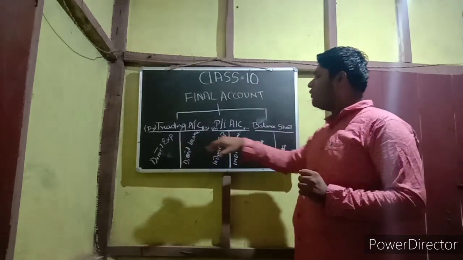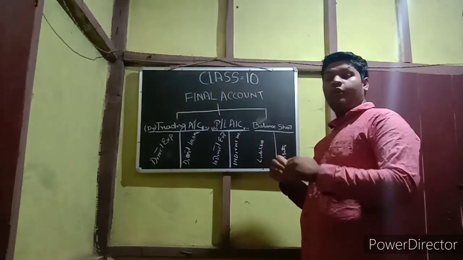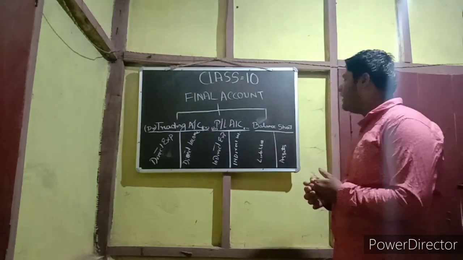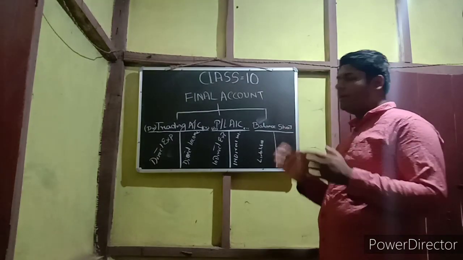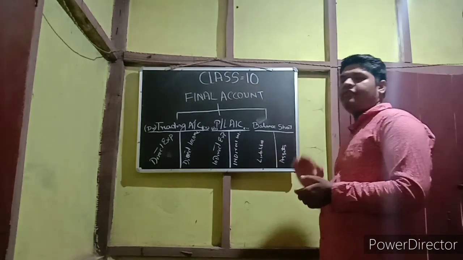But the balance sheet is a statement which is prepared once in a year. This trading account and profit and loss account will be prepared for the year ended, that means for a whole year. But the balance sheet is to be prepared for one day, as on. Okay. So in this balance sheet, there is no debit and credit side. These two sides have been divided into liabilities and the assets of a company.